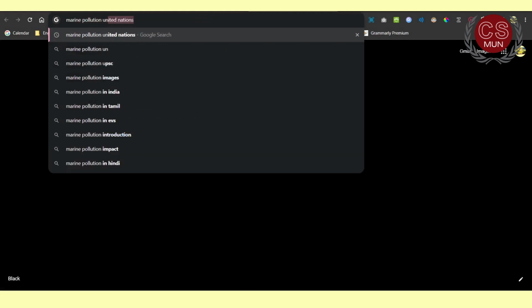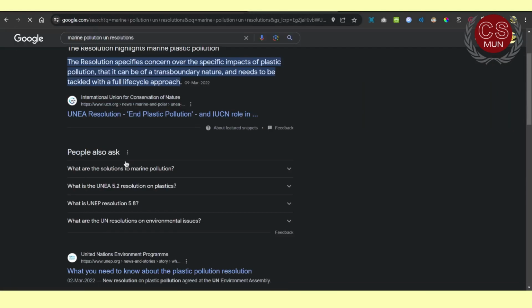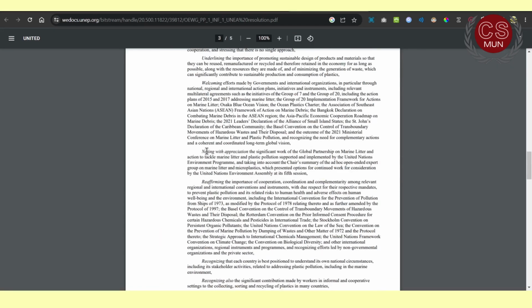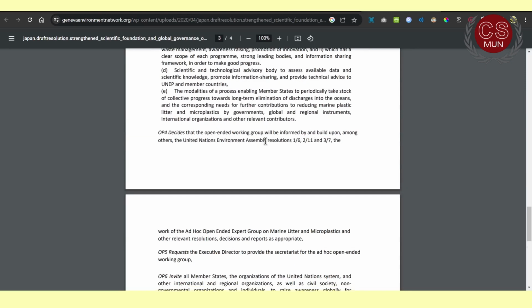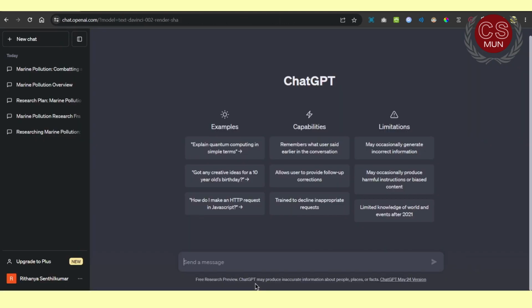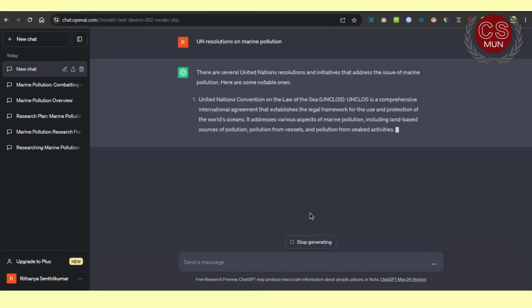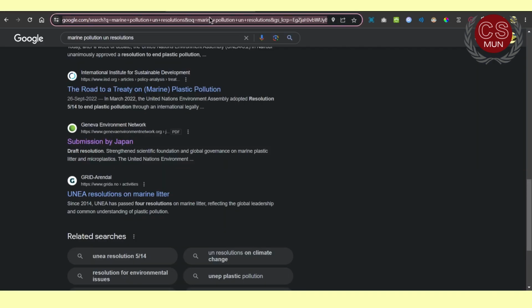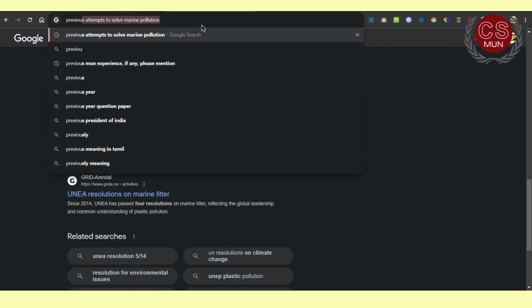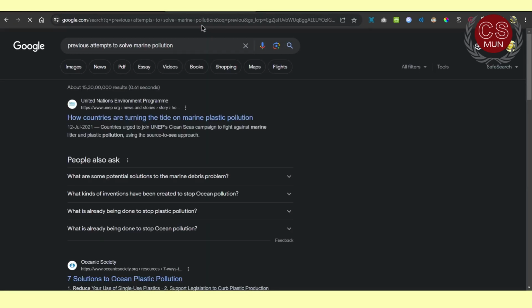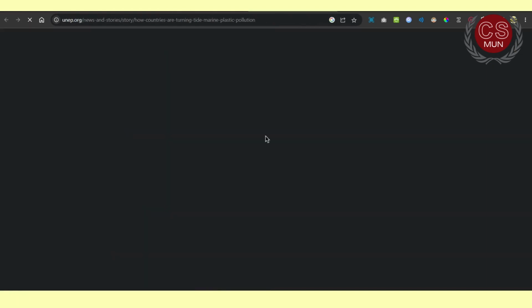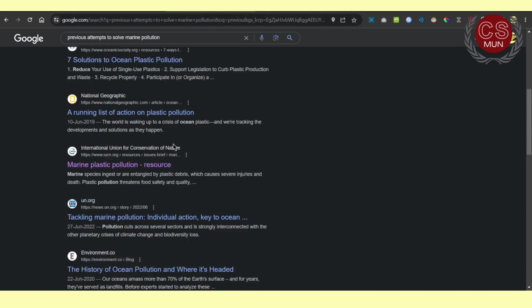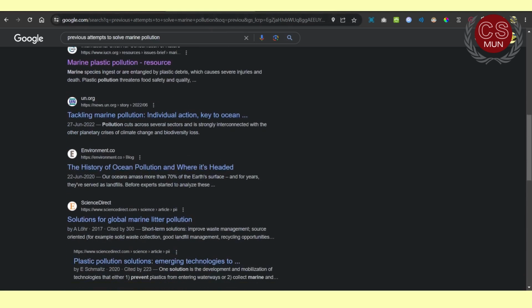Finally, solution research. The first thing you have to look up is UN resolutions. Just type in UN resolutions on the topic name and you'll find a list of resolutions. If you can't find any on Google, go to ChatGPT and ask for UN resolutions on the topic. Once you've done your research on UN resolutions, run a Google search on previous attempts to solve the issue by other organizations like NGOs or other countries which have tried to tackle the issue.